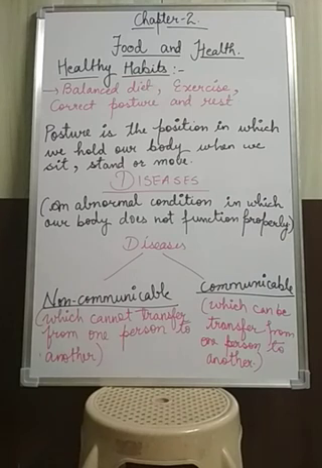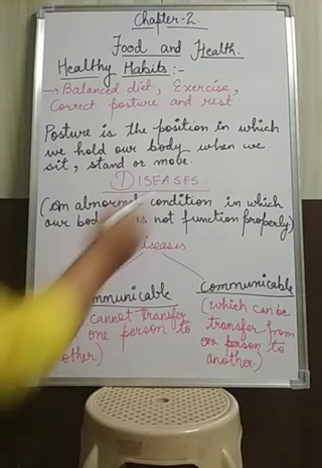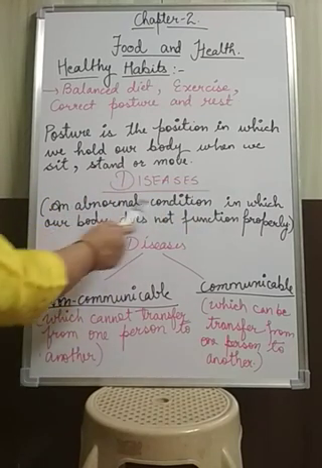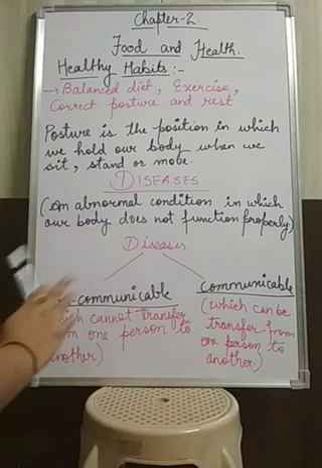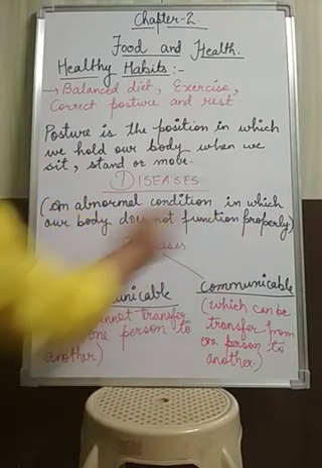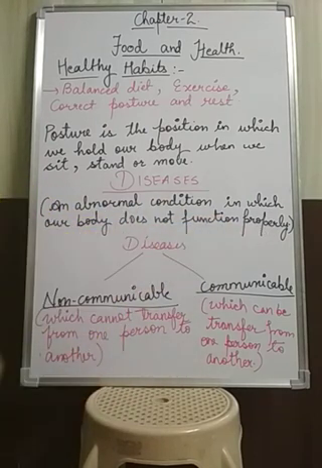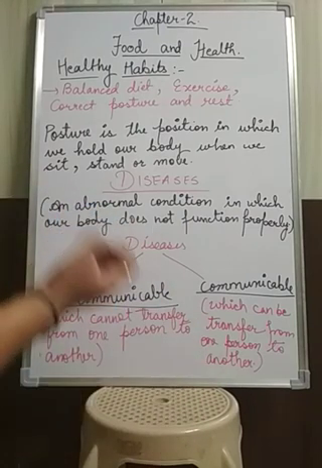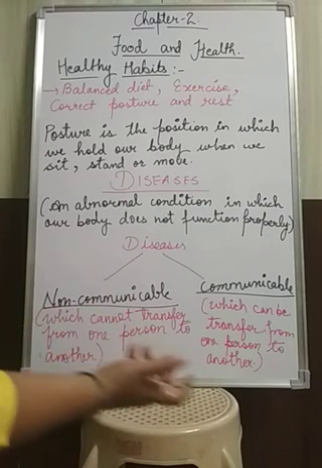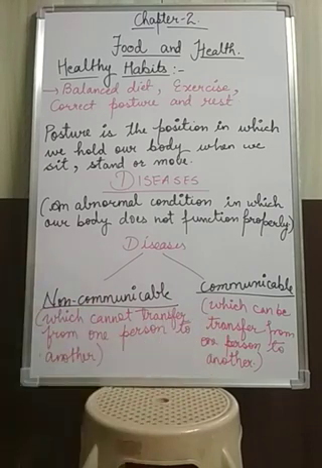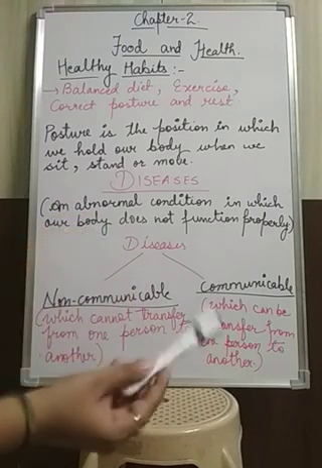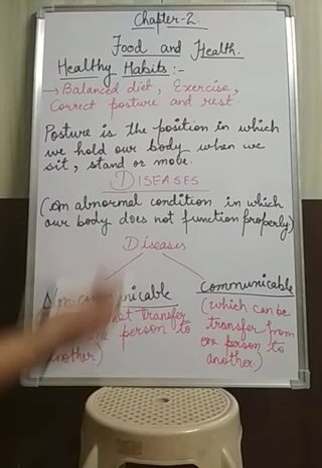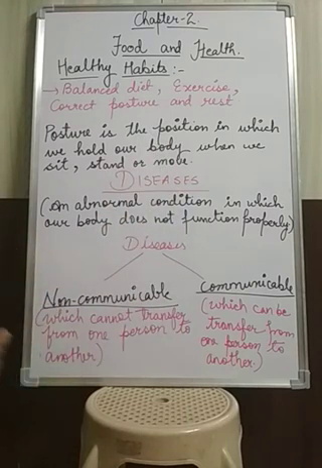Now we come back to our next topic, that is disease. So what is disease actually? Disease is an abnormal condition. Abnormal means which is not normal, okay, in which our body does not function properly. डिजीज मीन्स बीमारी. सो व्हाट विल हैपन, उस जब अपन बीमार हो जाते हैं तो क्या होता है, हमारी बॉडी ढंग से फंक्शन नहीं करती है. So it is an abnormal condition which is not normal, which is not ordinary. Okay, it is that unordinary condition in which our body will not function properly.